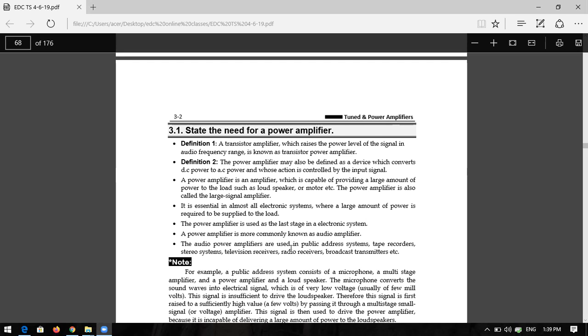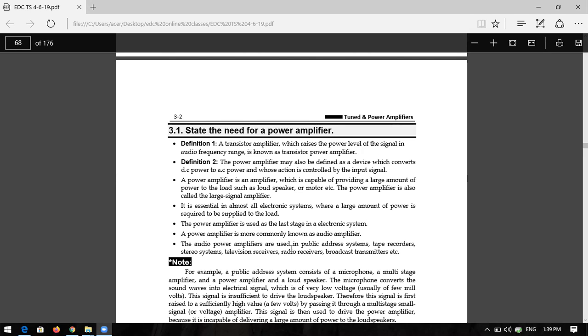The power amplifier is capable of providing a large amount of power to the load such as a loudspeaker or a motor, etc. The power amplifier is also called a large signal amplifier. I already discussed what a large signal amplifier is. So in all essential electronic systems we require a large amount of power at the load.